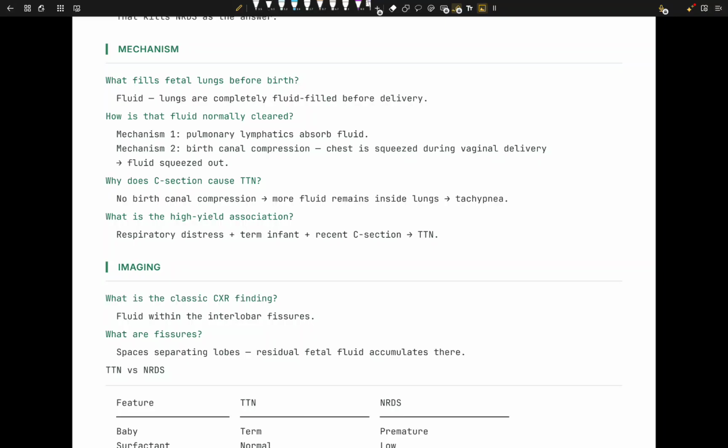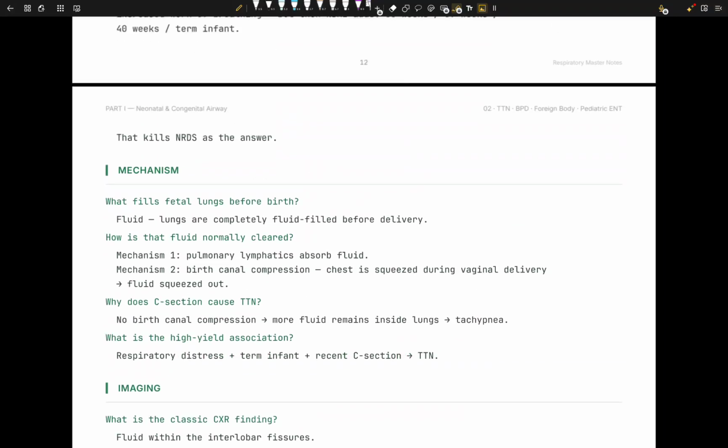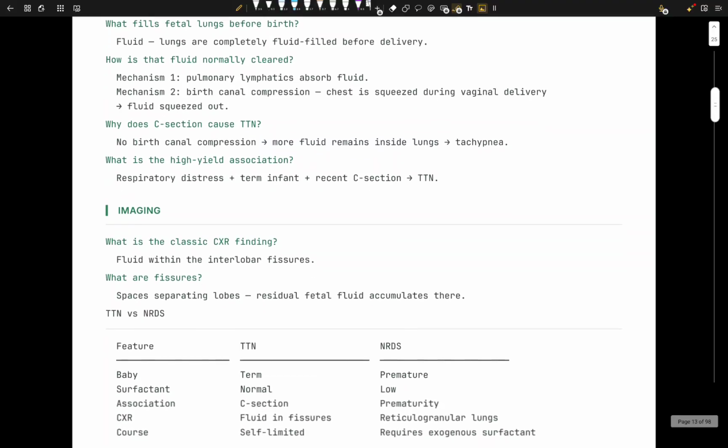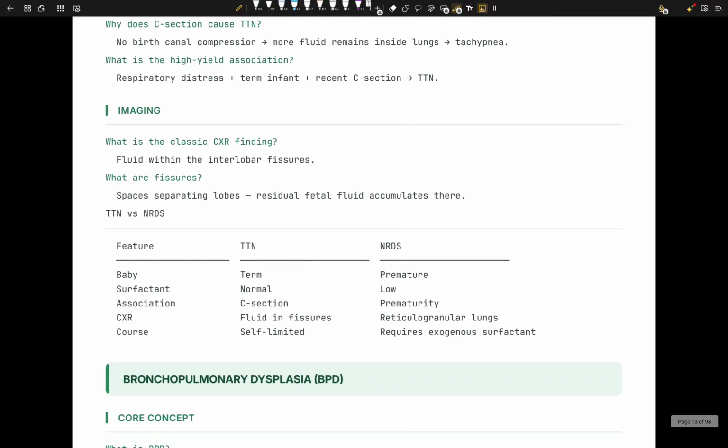Now, why does C-section cause TTN? Because no birth canal compression happens. The fluid remains inside. We have tachypnea. Why do we have tachypnea? Because we have this fluid there, and respiration is not happening well, so of course it's a compensatory thing. Now, what is the high-yield association? Respiratory distress in a term infant, that's very important, and recent C-section. That is TTN, transient tachypnea of newborn. Imaging: what are we going to see on X-ray?